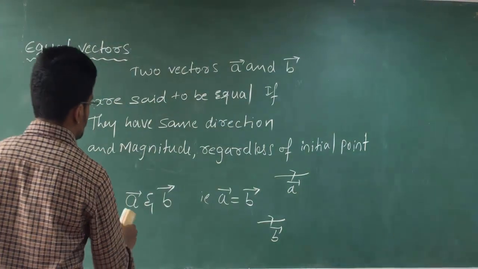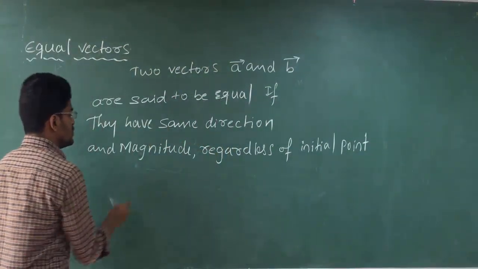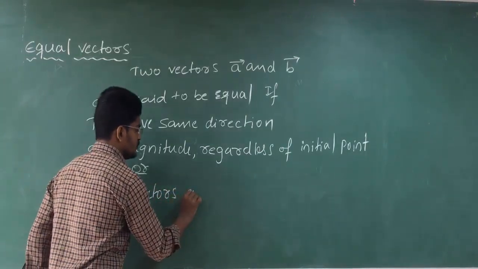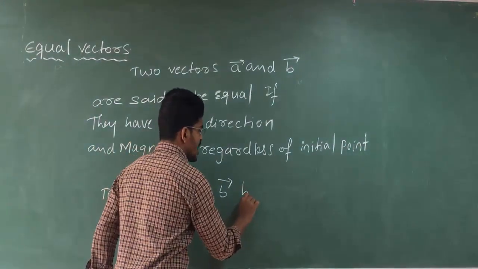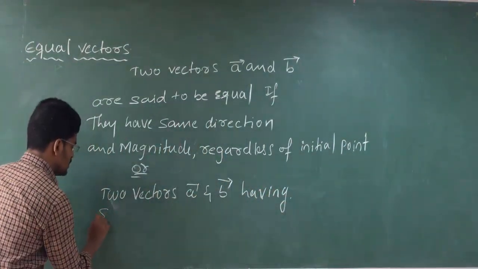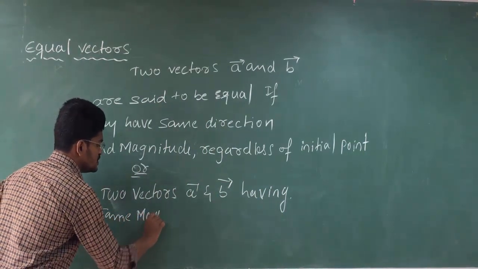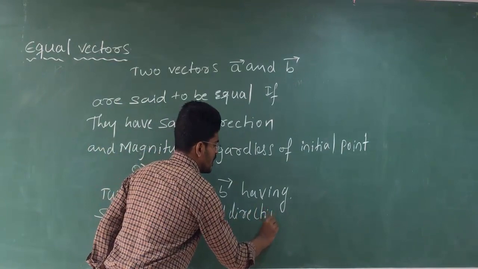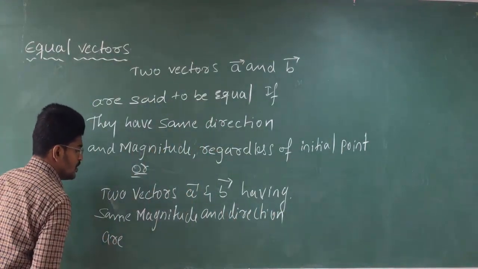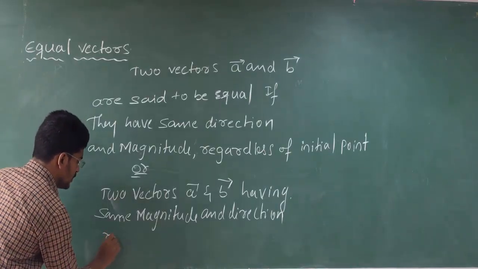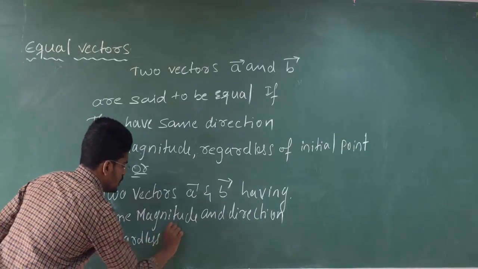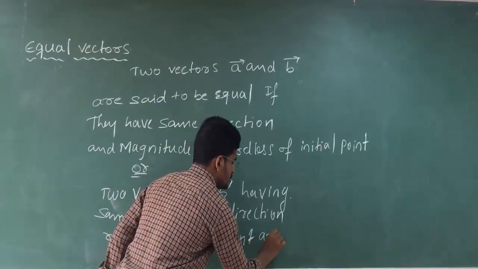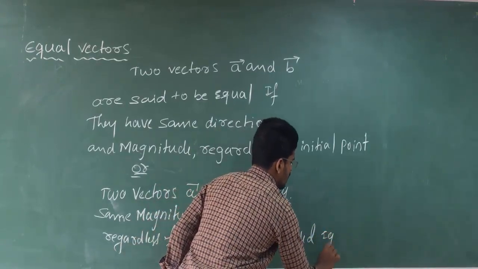See, the same definition can also be written as: two vectors, vector A and vector B, having same magnitude and direction, regardless of initial point, are called equal vectors.